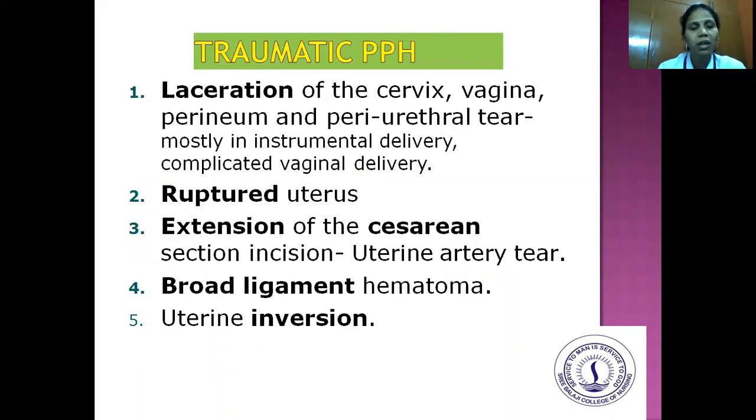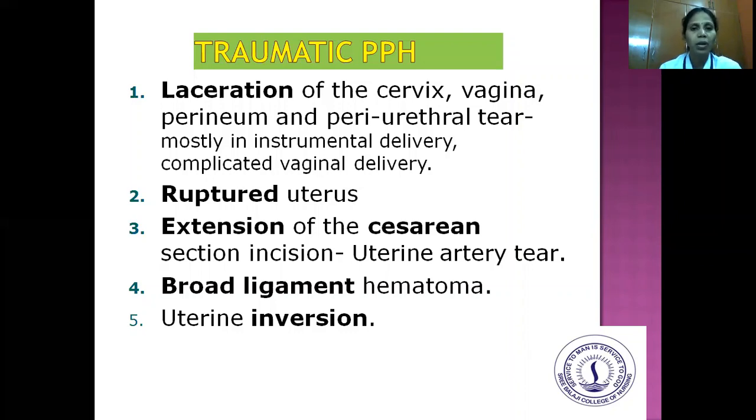Next, what are the risk factors for traumatic postpartum hemorrhage? So the traumatic PPH leads to bleeding because of laceration of the cervix, vagina, perineum, and periurethral tear, mostly in instrumental delivery. In case of any forceps or vacuum, sometimes any trauma leads to severe bleeding, and also any complicated vaginal delivery also leads to unexpected blood loss.